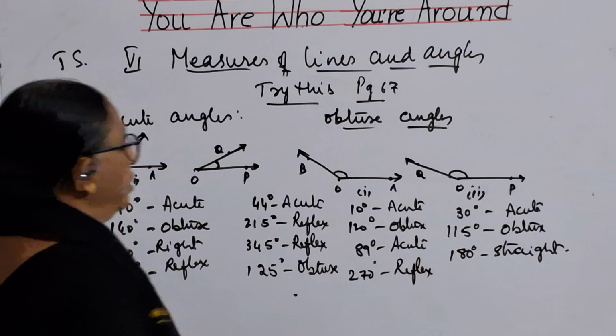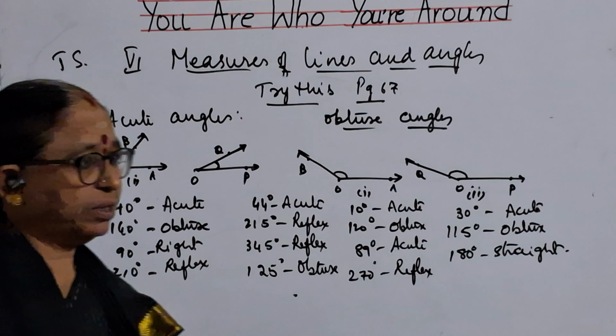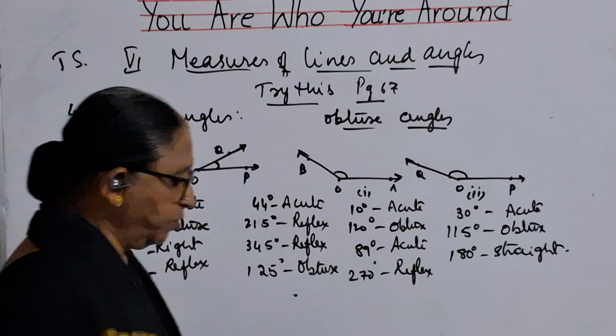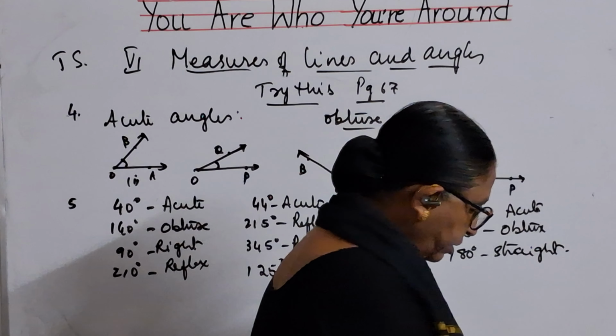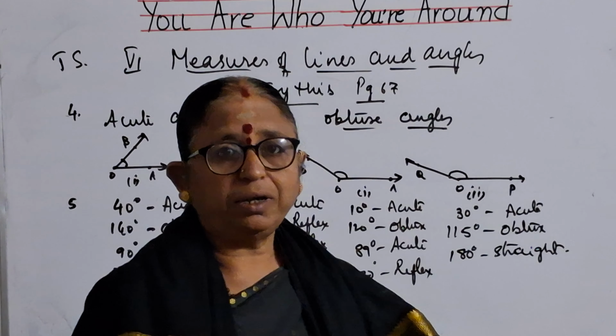So these are the various angles, children, that are given in your textbook. So with this, I want to conclude my topic. Next part we will be doing in the next class.